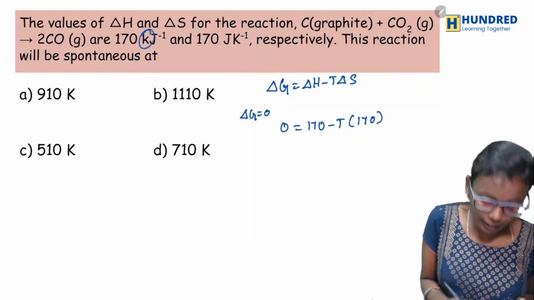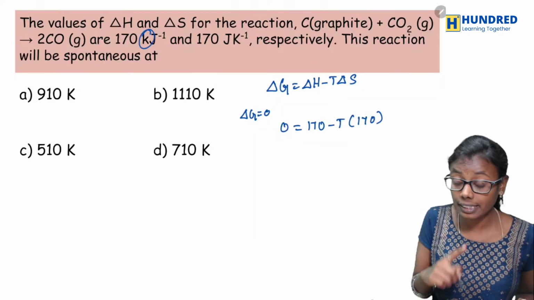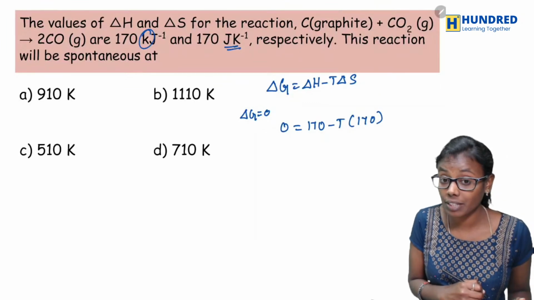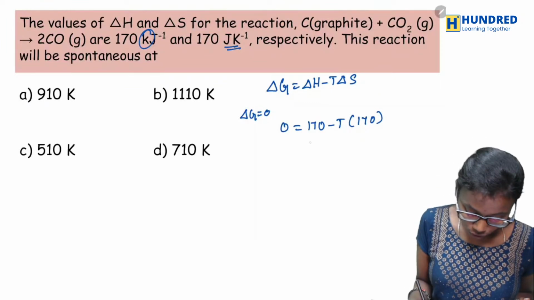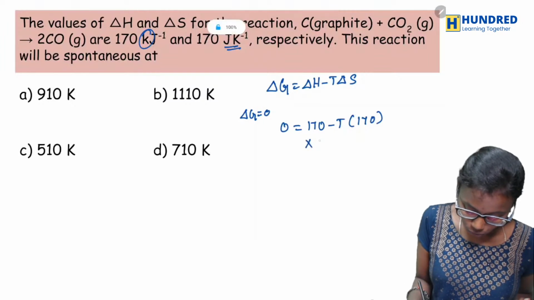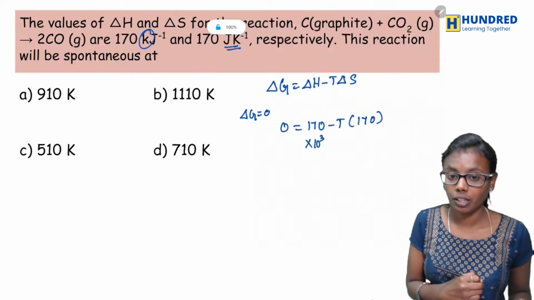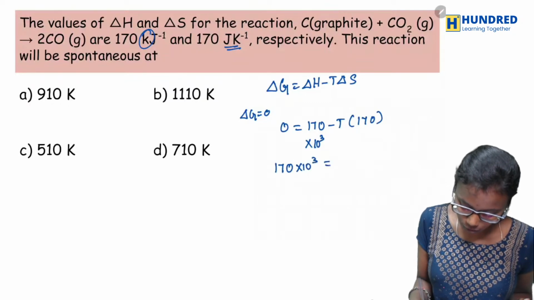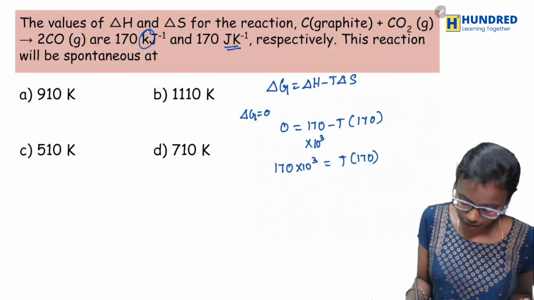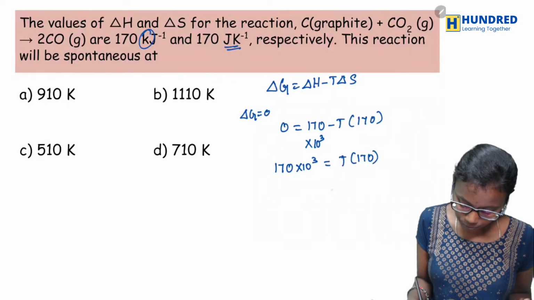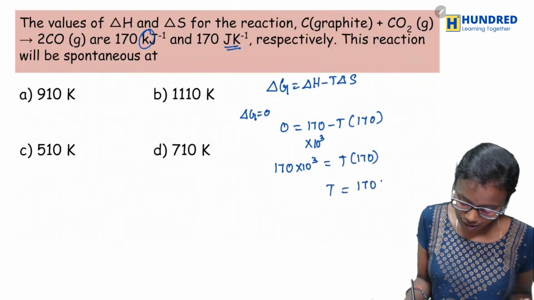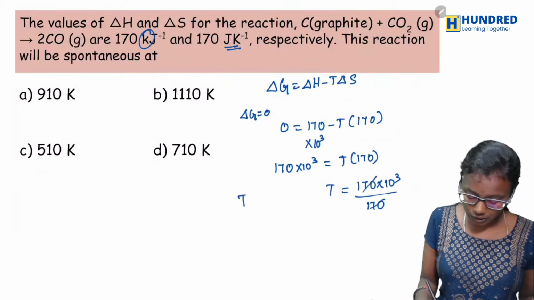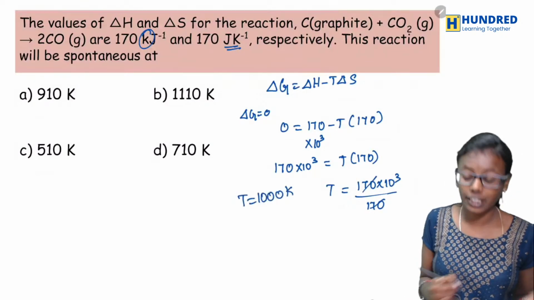See here it is given in kilojoule, and here it is given in joule. So therefore, just convert this into joules. So 170 into 10 power 3 is equal to T into 170. So what would be T? T would be 170 into 10 power 3 by 170. So T would be 1000 Kelvin if it is in equilibrium.